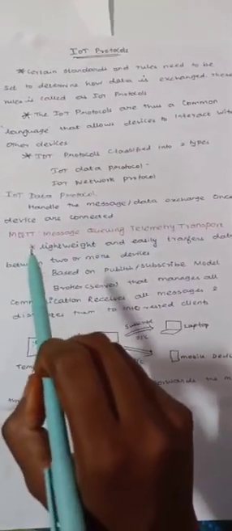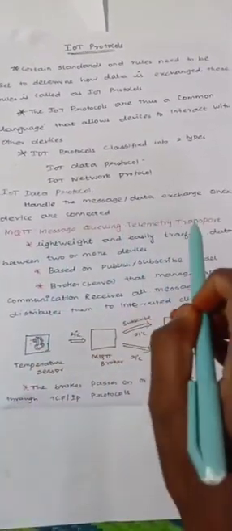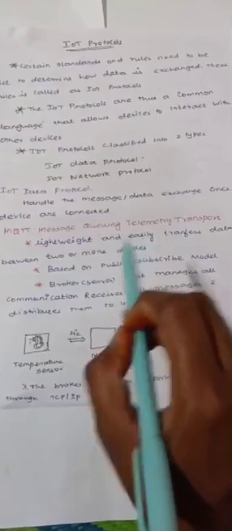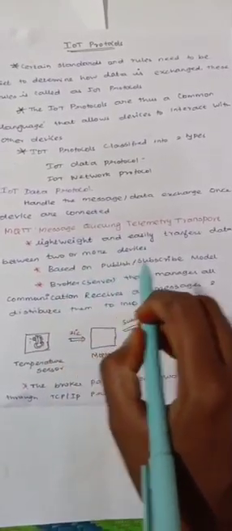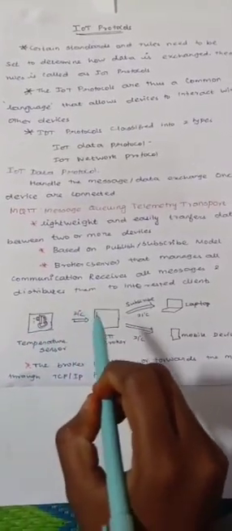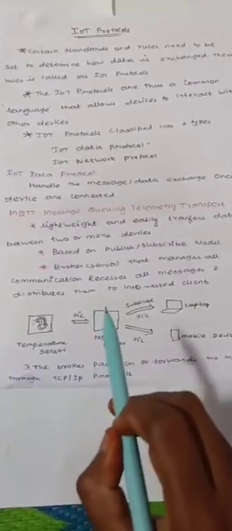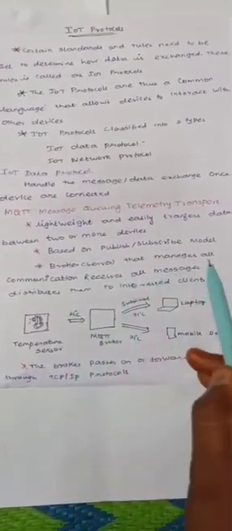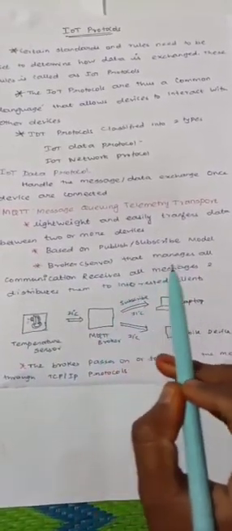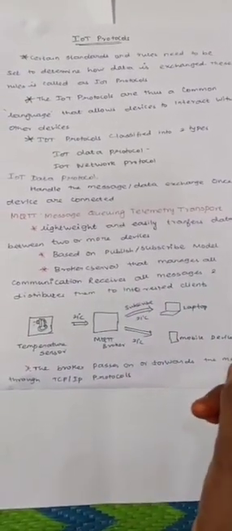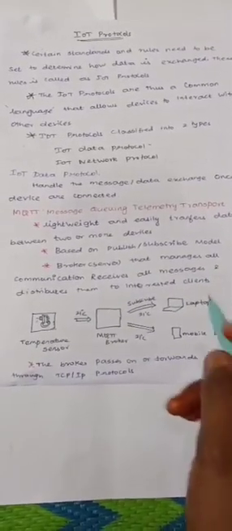One type of IoT data protocol is MQTT. MQTT stands for Message Queuing Telemetry Transport. It is lightweight and easily transfers data between two or more devices. It is based on the publisher subscriber model. Here, the publisher shares the messages to the broker and the broker delivers the message to the devices which are subscribed to that broker. The broker manages all the communication, receives all the messages and distributes them to the interested clients. The broker passes the messages based on the TCP/IP protocol.